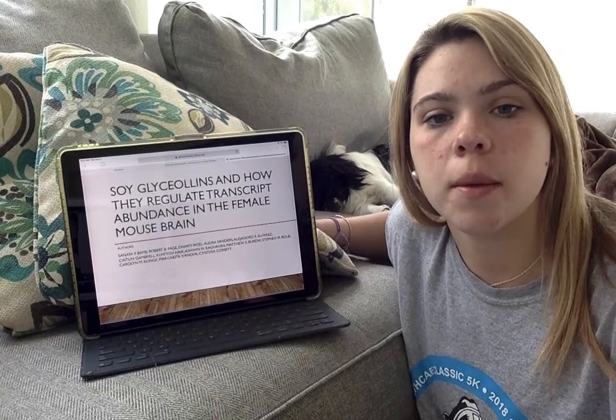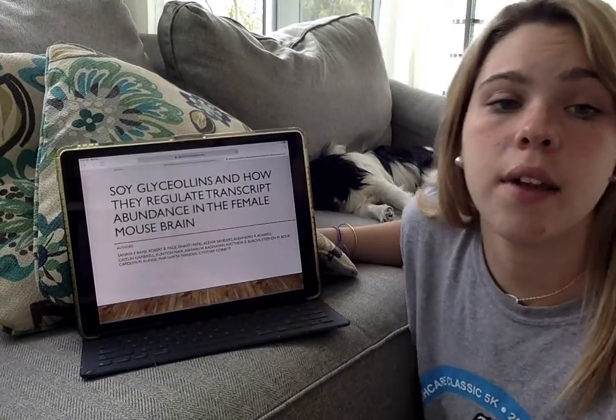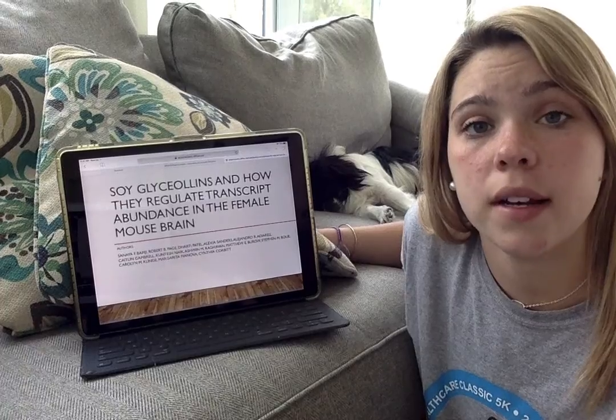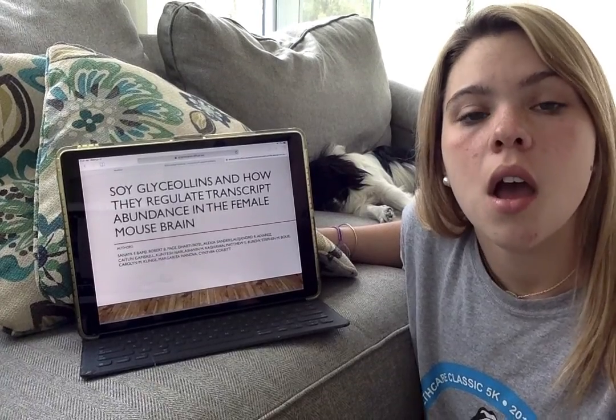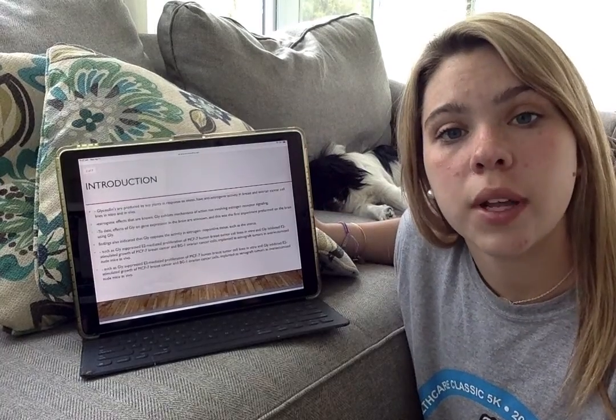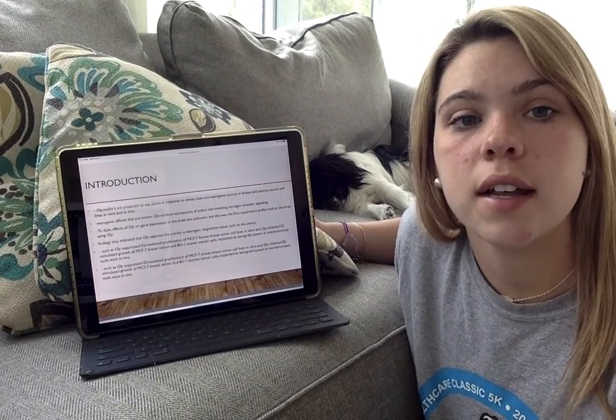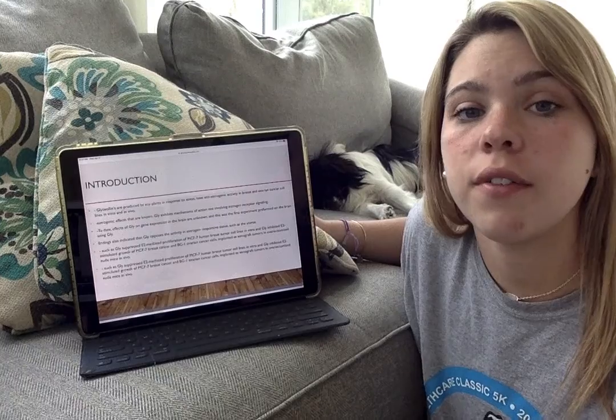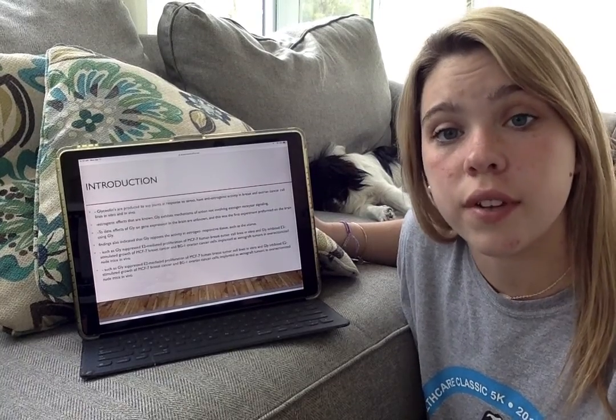What we are going to be talking about today is soy glycolins and how they regulate transcript abundance in the mouse brain. Glycolins are produced by soy plants in response to stress. They have anti-estrogenic activity in breast and ovarian cancer cell lines in vitro and in vivo.